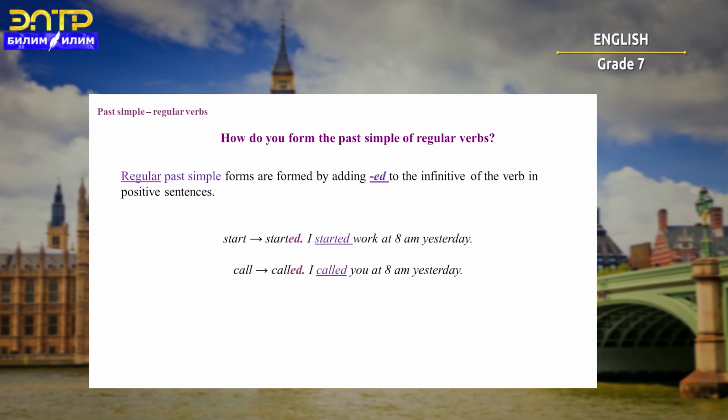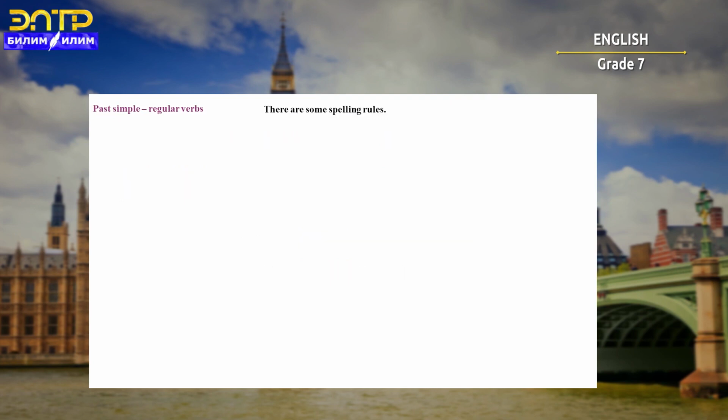And the verb call will be called in past simple. For example, I called you at 8 a.m. yesterday. Again, 8 a.m. is 8 o'clock in the morning. It is very easy, isn't it? However, there are some spelling rules.